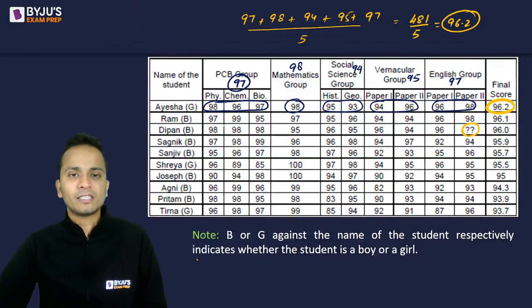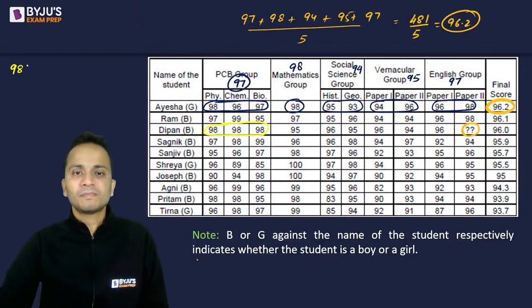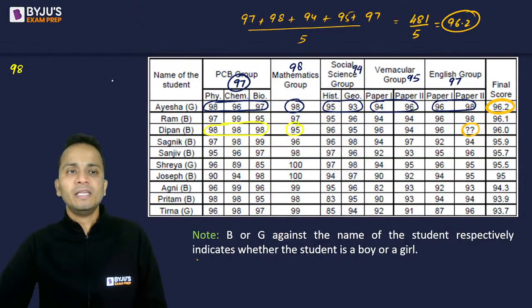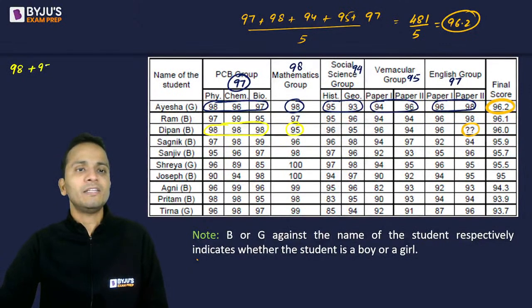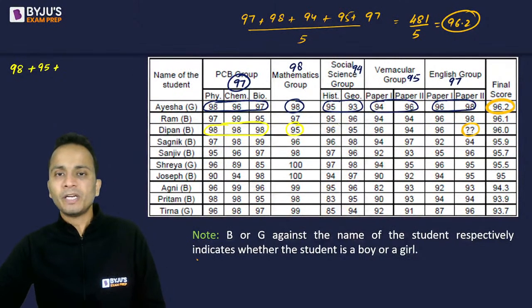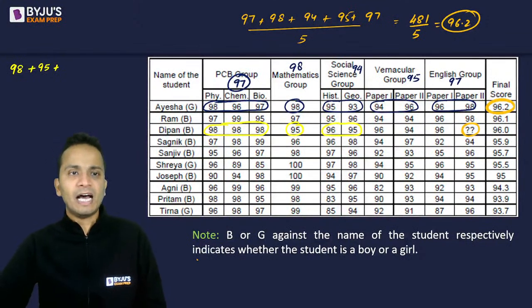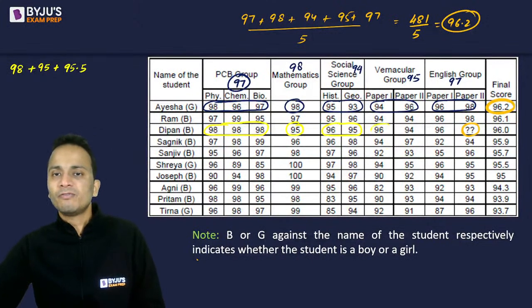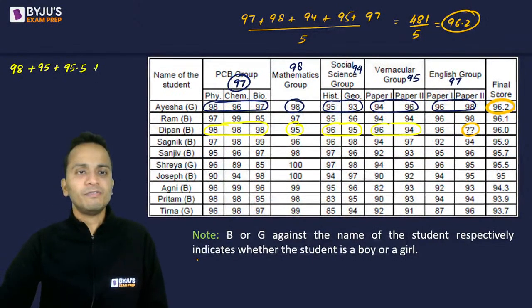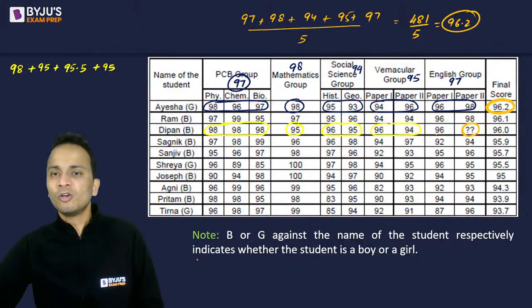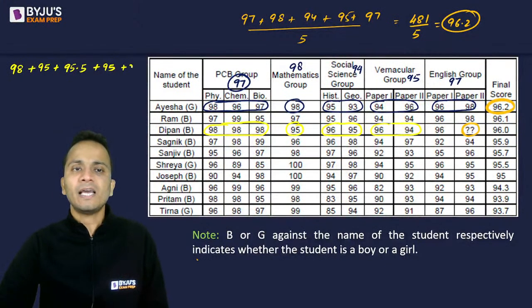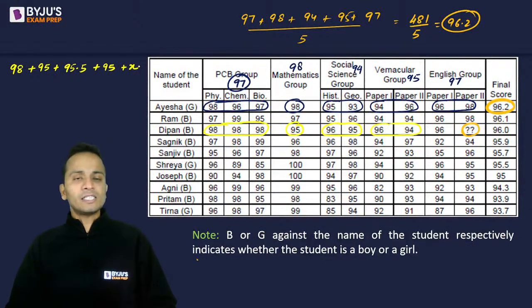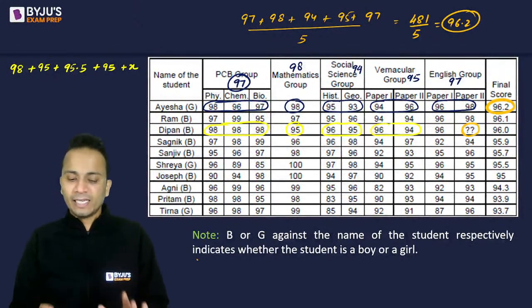So if I look at it one by one, in the first group of Deepan, 98, 98, 98, the average will be 98. For the second one, it will be 95. So 98 plus 95. Then for the third group, it will be 96 and 95, and the average will be 95.5. Then for the fourth group, it will be 95. And for the final group, let us consider the average as X.